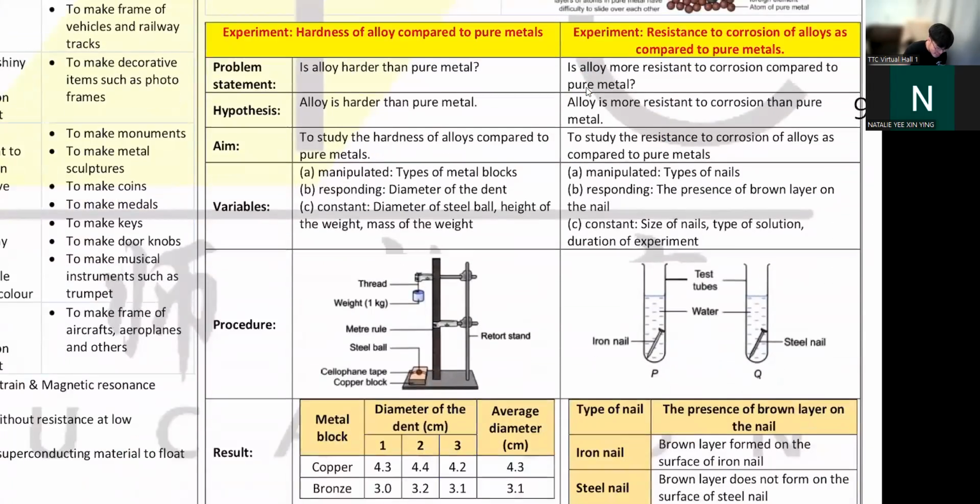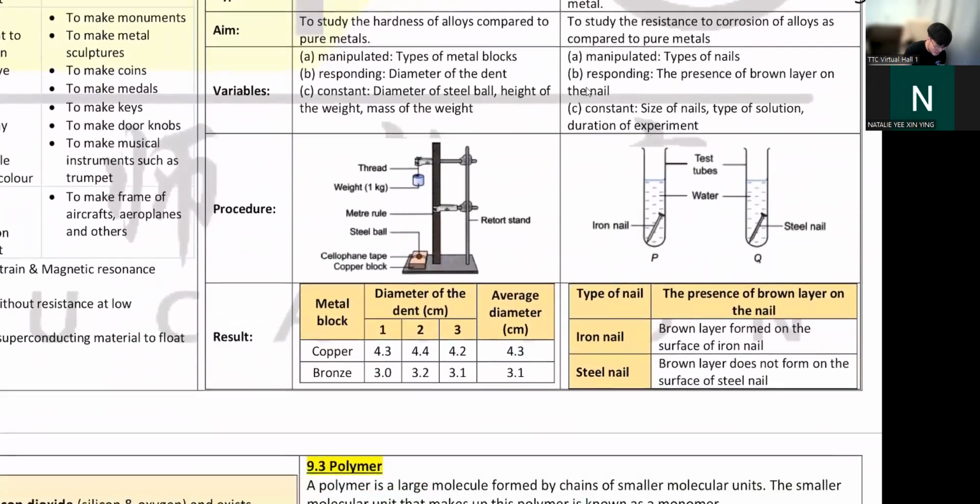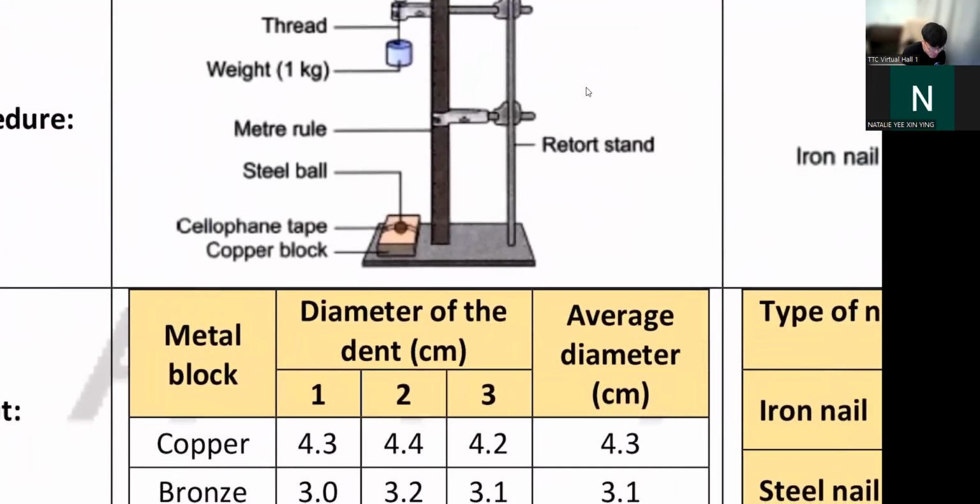So this experiment, you should have done last year, but last year was MCO so there's no choice. What is this? You just take a copper block here. A copper is pure metal, so by right, this block should be very soft. You put a steel ball on it, then you use a weight.